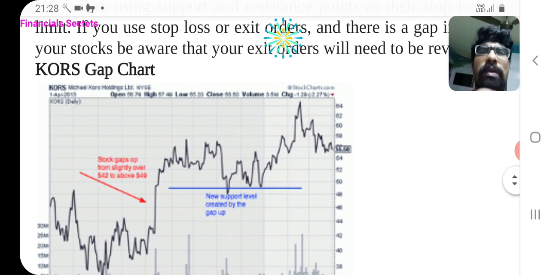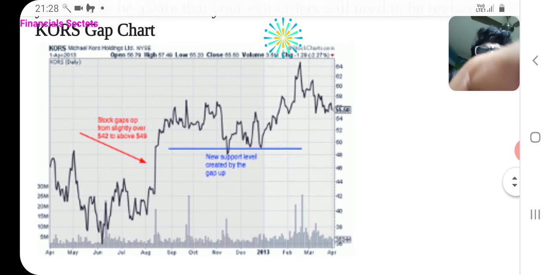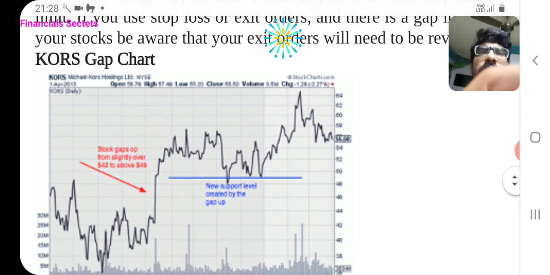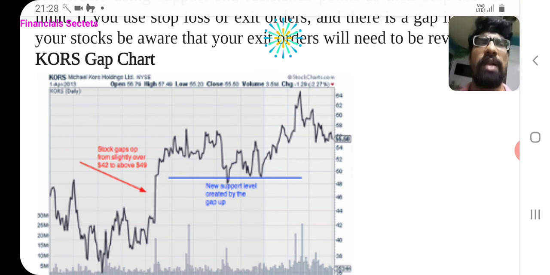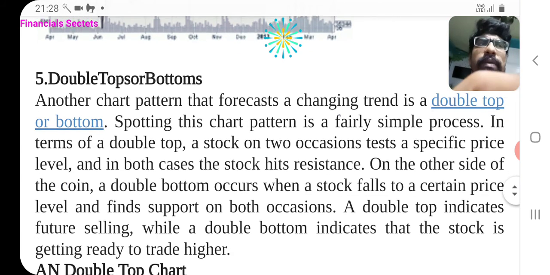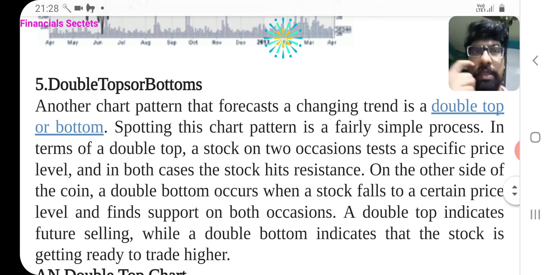See this gap up, gap down. Here this is a line chart, so we are not actually seeing the gap up and gap down. In a candlestick chart we can see it.